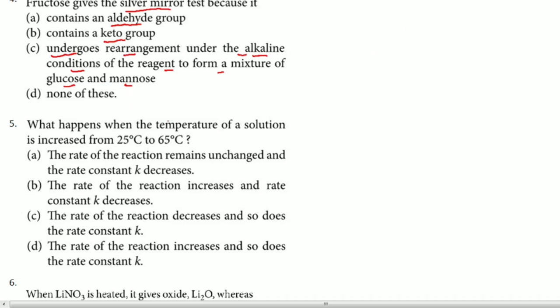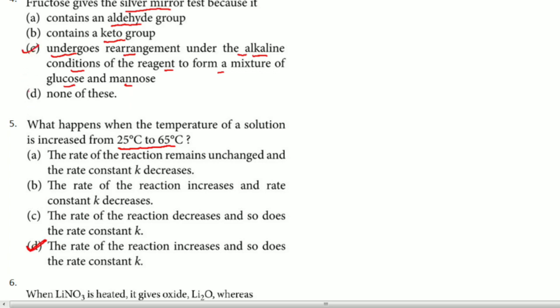In this particular case, what happens when the temperature of the solution is increased from 25 degrees to 65 degrees Celsius? Here if you see in the options, rate of reaction and rate constant they have given. Now you think, if the temperature is increased, what is the effect on the rate of reaction and rate constant? We have discussed this in chemical kinetics. Both rate constant and rate of reaction are going to increase. Because of that reason, answer for this question is the fifth one, that is D.